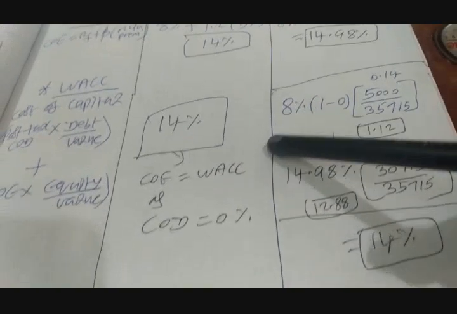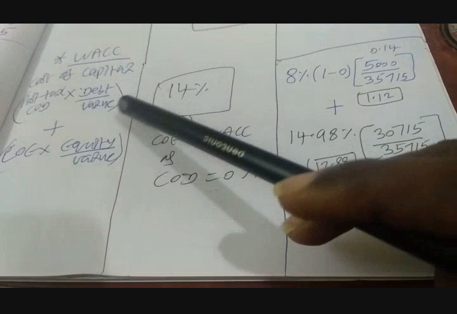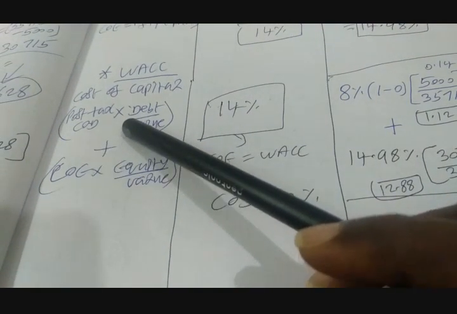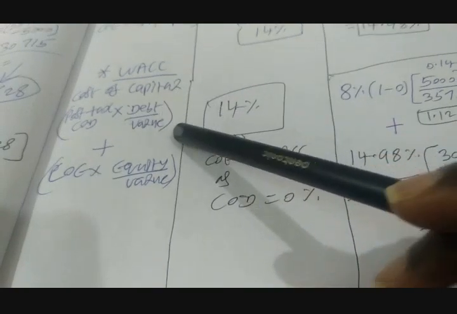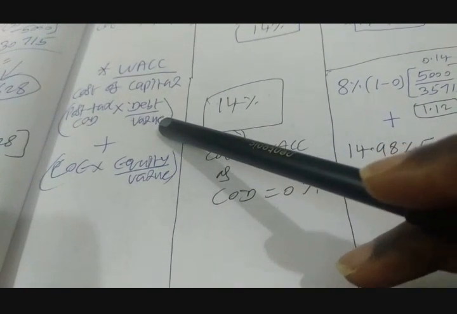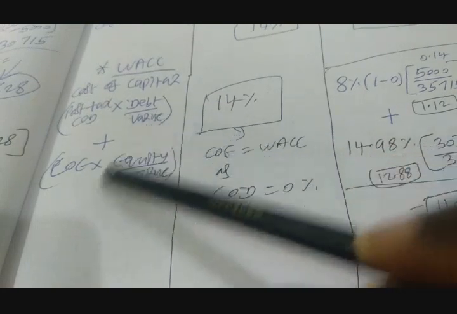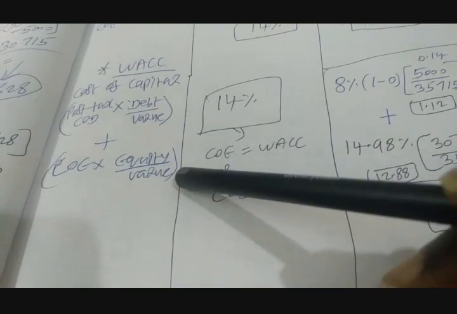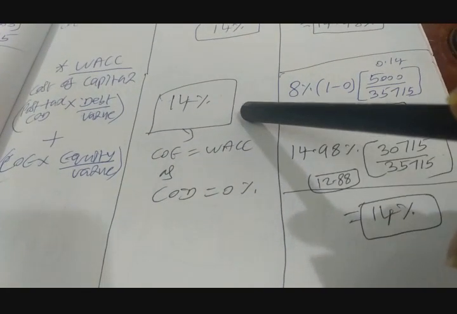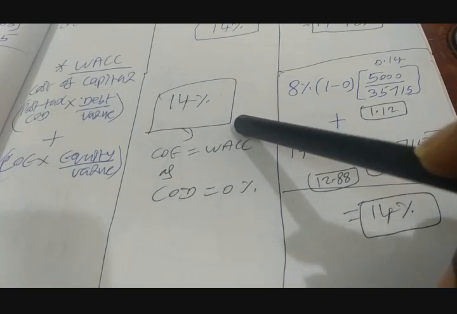The last one is WACC, the weighted average cost of capital. The formula is this. We will find out first the post-tax cost of debt. We'll multiply that with the ratio of debt to total value. Value in the denominator is nothing but the sum of market value of equity and market value of debt, right? And then we will add to that the cost of equity multiplied by equity by value. So let's do that. For the first option, that means the option of no borrowing, the WACC is 14% because there is no debt here.